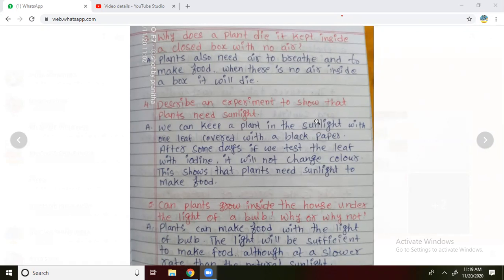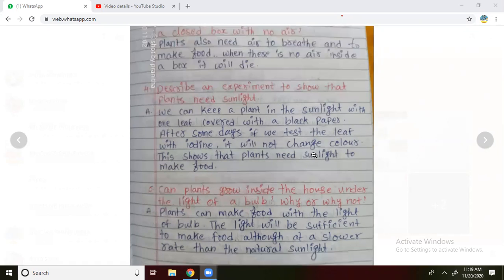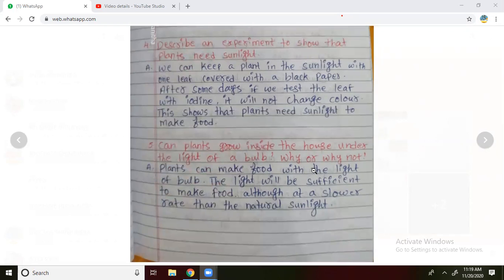Next, we are going to look at the fifth question. Can plants grow inside the house under the light of a bulb? Why or why not? What plants need is light, as we said. Then what can be done? If we keep plants in the house and switch on a light, will the plants grow?